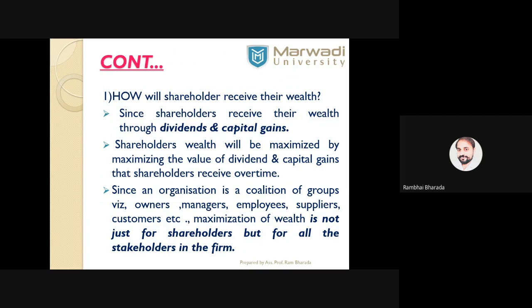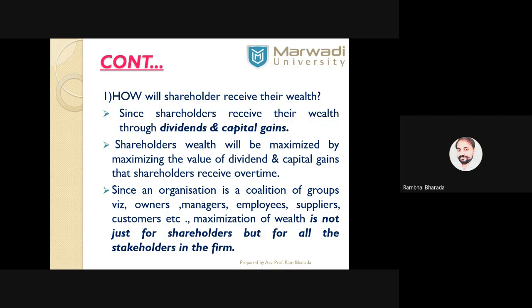And so this is our second objective of any organization. The first objective is profit maximization. The second objective is wealth maximization. And this wealth maximization again has only one limitation, that it ignores the other stakeholders.